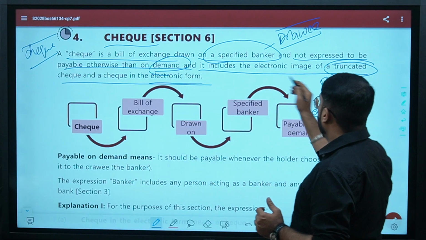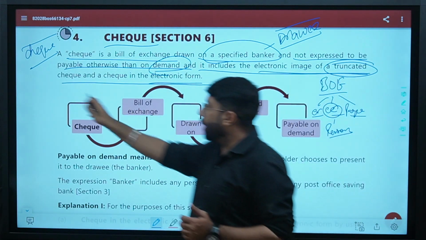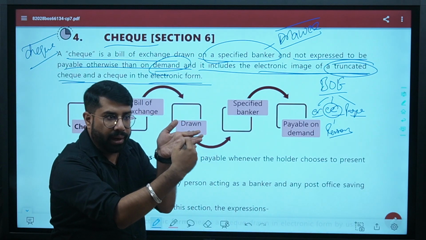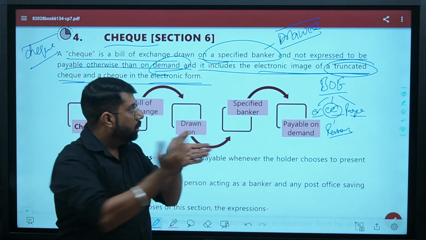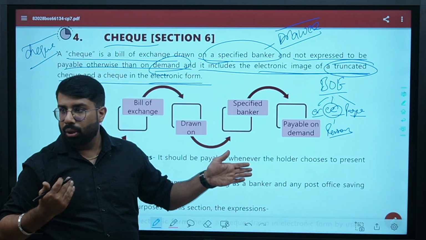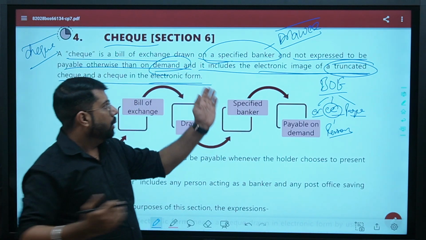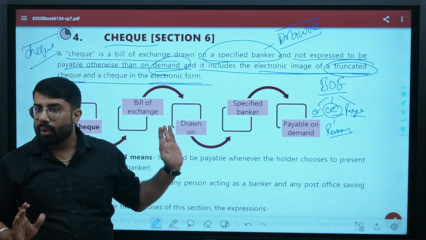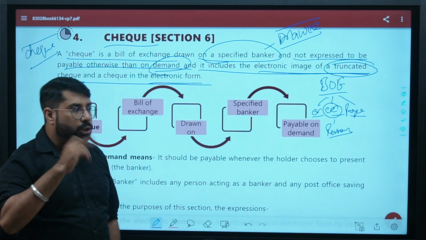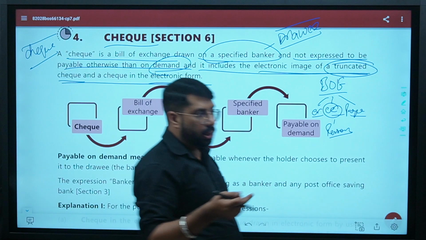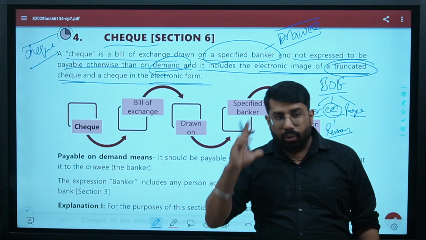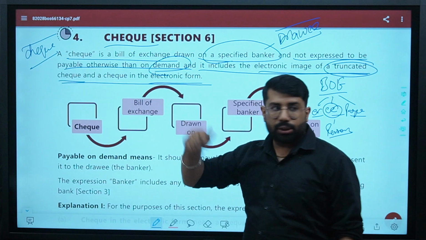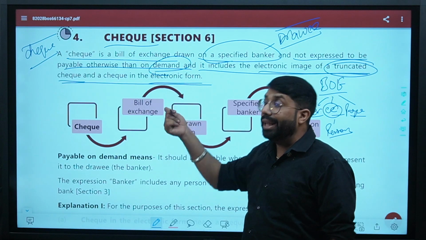Okay. So what is electronic image of truncated check? The physical check you have drawn, you have signed physically, right? The scanned image, the electronic image of that check is what we call electronic image of truncated check. Are we clear on this? Now there is one more way of giving the check. That is in electronic form. Try and understand. Electronic image of truncated check is different from the check in the electronic form.